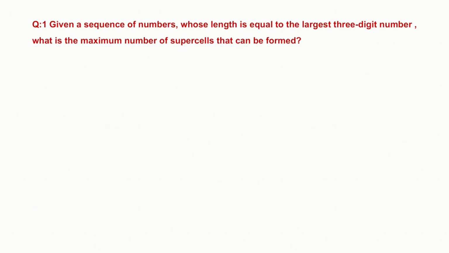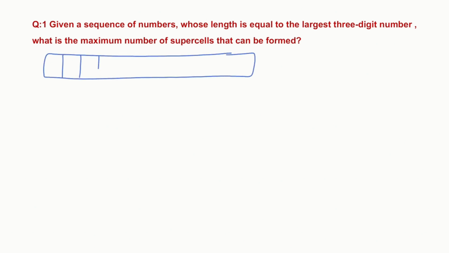So here we have the sequence of cells 1, 2, 3, 4, 5 and so on. How many cells do we have? The largest 3-digit number, that is 999. Now we need to find the maximum number of supercells that can be formed.